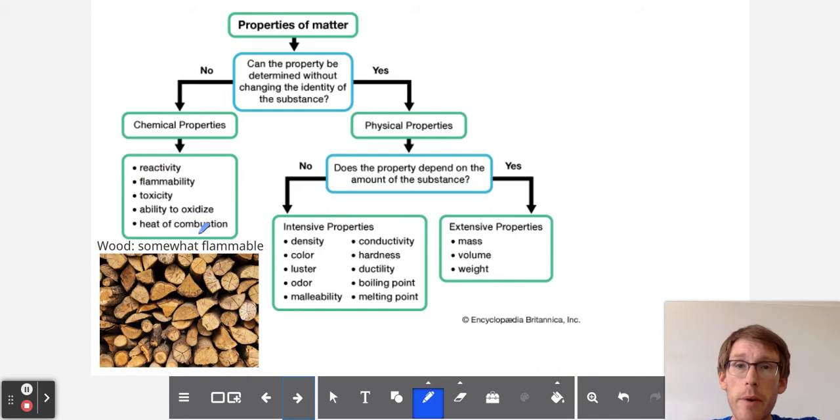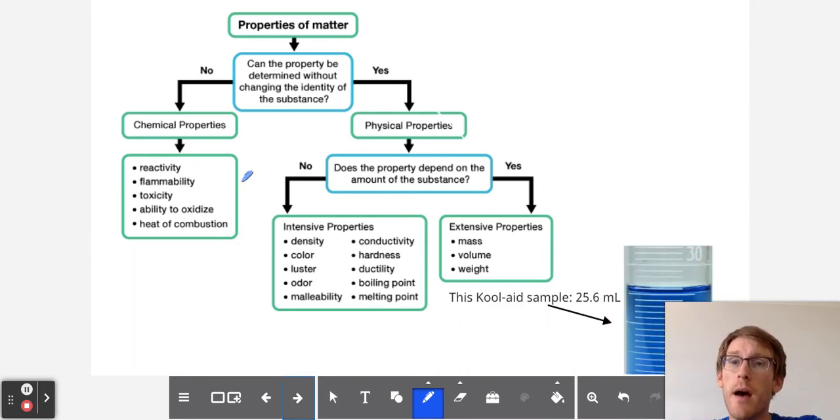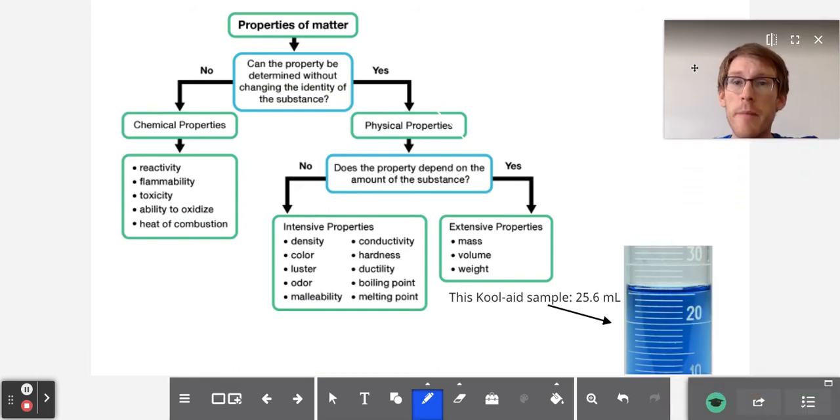Also, there's heat of combustion. So if you measure how much energy is released when something burns, that's also a chemical property. If we look to the other side of the chart, we have physical properties. And physical properties, they don't require changing something into something else. So we have two main categories of physical properties, and they are intensive and extensive properties.